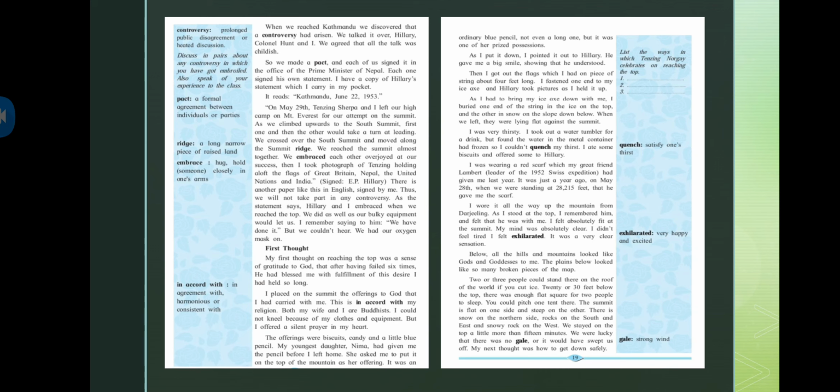When we reached the top, we did as well as our bulky equipment would let us. I remember saying to him, we have done it, but we couldn't hear. We had our oxygen mask on.